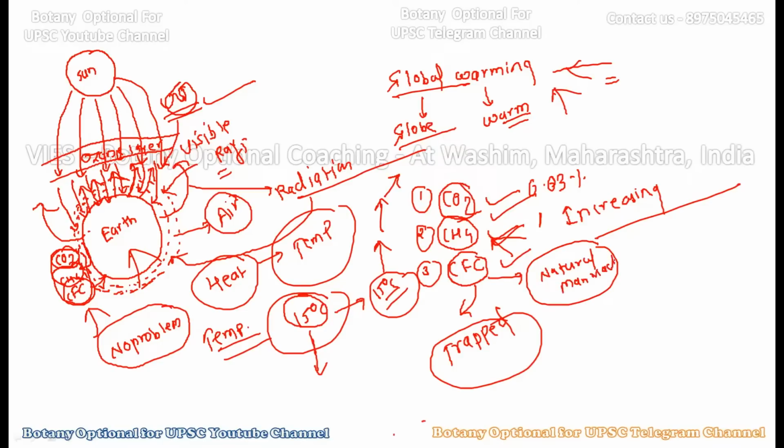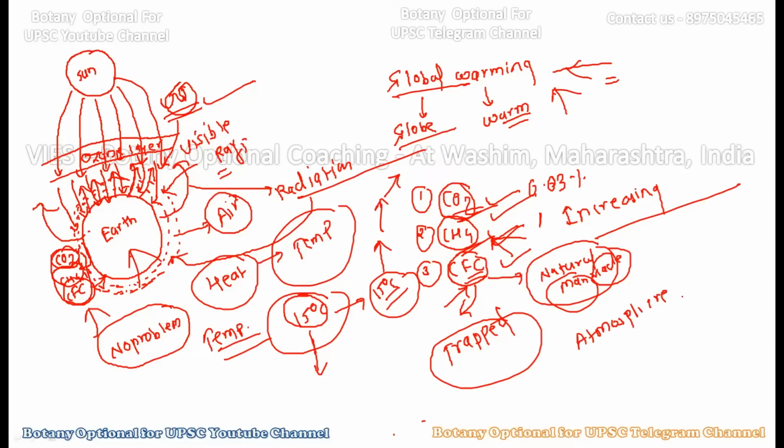Okay, the first two, CO2 and CH4, are both natural gases, but CFC, the chlorofluorocarbon, is a man-made gas. This man-made gas also has the ability to trap the outgoing radiation which is going out of the earth's surface into space. So CFC is again coming into the picture and joining hands with gases like CH4 and CO2, trapping more and more of Earth's heat and keeping this heat in the atmosphere of the Earth.